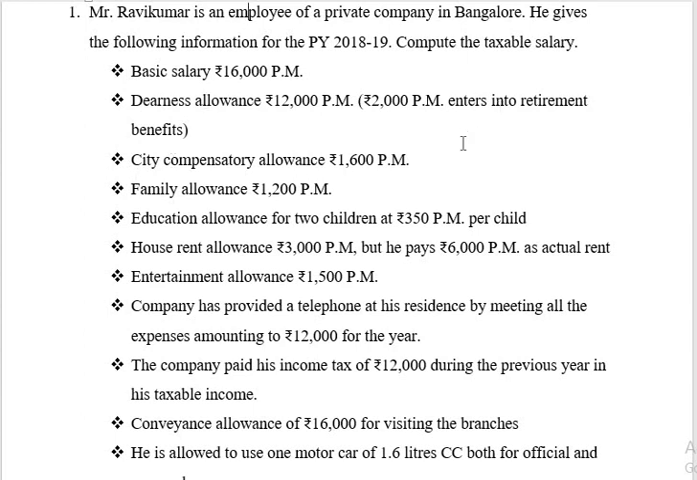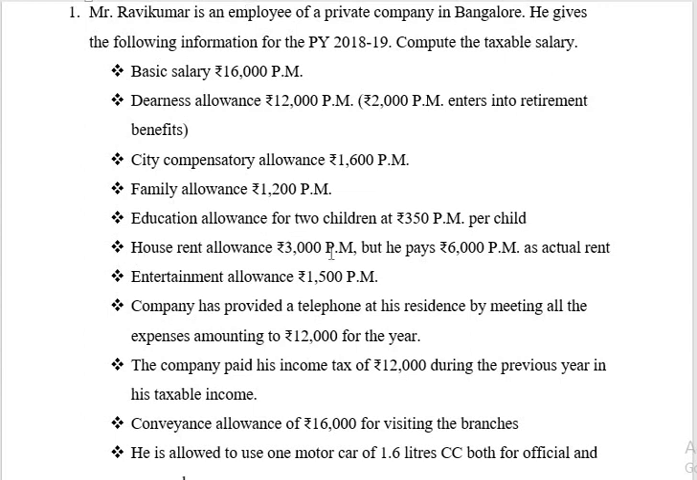City compensatory allowance, it is taxable. Family allowance, education allowance for two children at rupees 350 per month per child. So here in this case, the assessee is allowed to have exemption of rupees 100 per month for maximum two children. Here the assessee is getting education allowance for two children at rupees 350 per month per child. Therefore he can get exemption of rupees 100 per month for maximum two children.